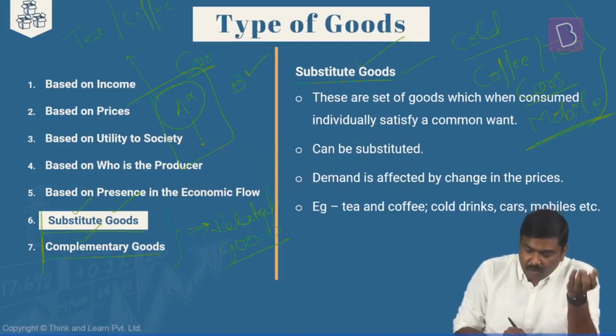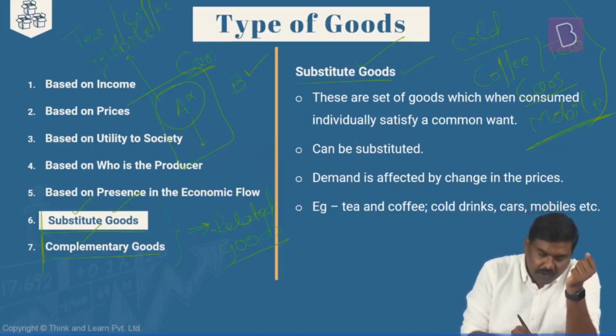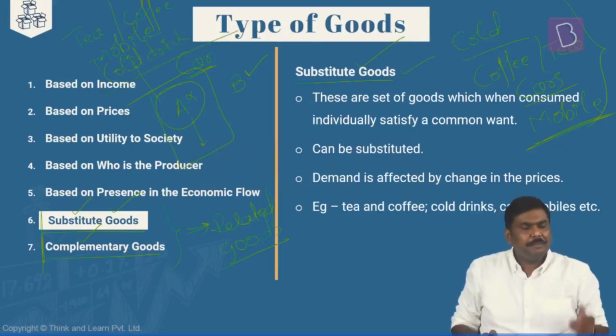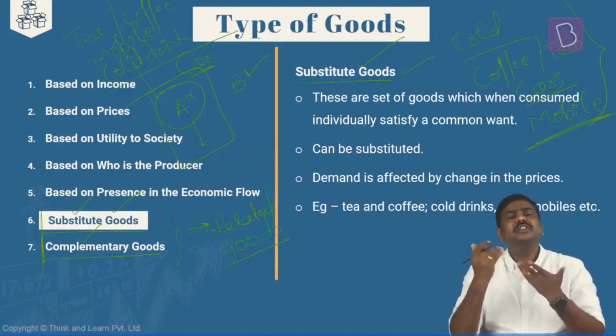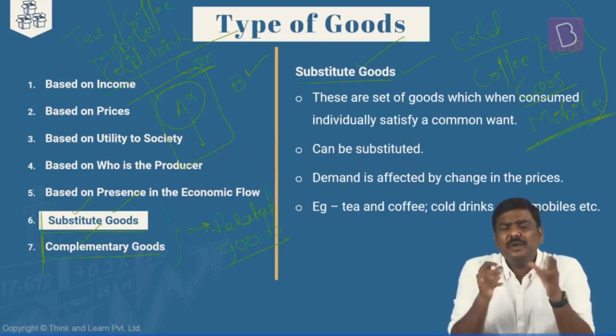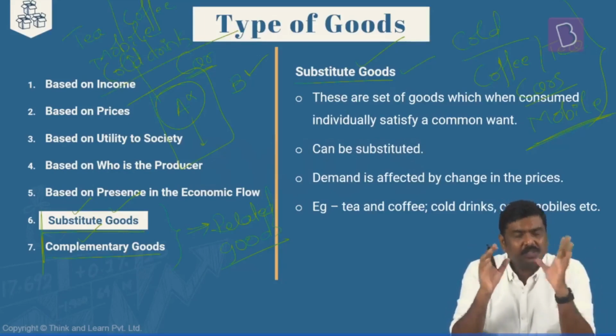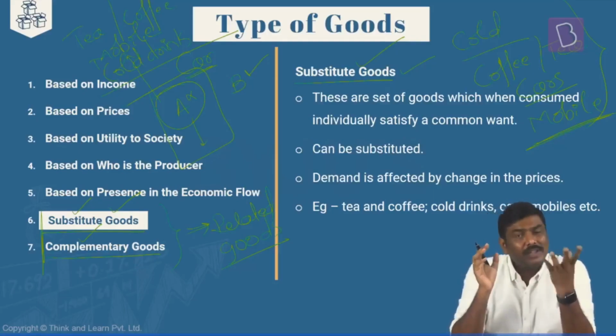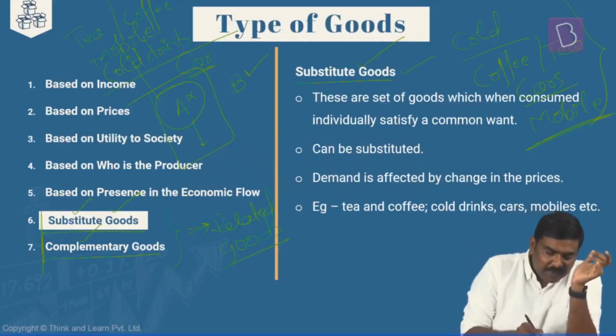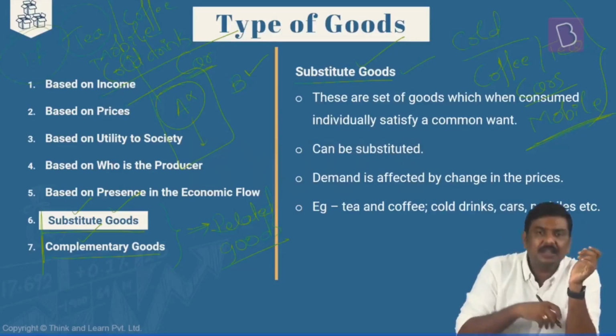You can apply this in the context of, let's say, mobile phones, cold drinks, etc. For example, imagine you're consuming tea. Okay, price of tea is 15 rupees, coffee is 15 rupees. So you are basically consuming tea. Now you'll go to the restaurant tomorrow. The owner there says, sir, price of tea has been increased to, let's say, 17 rupees now.